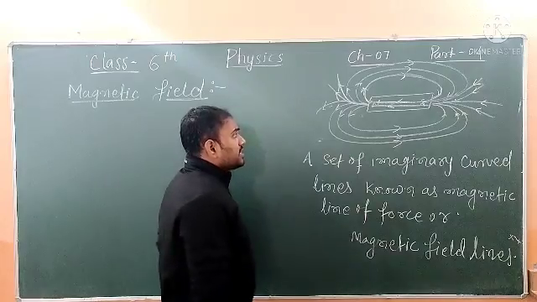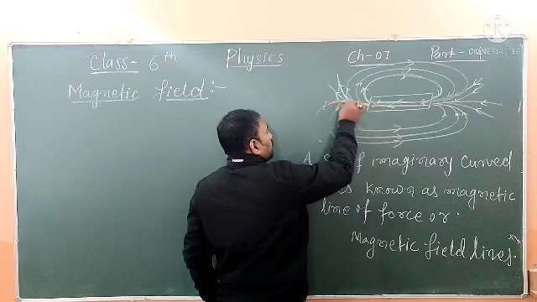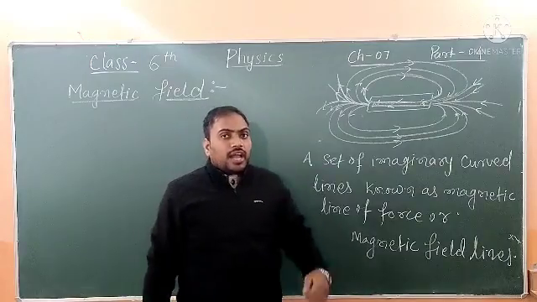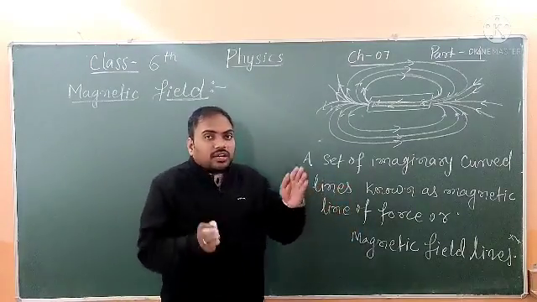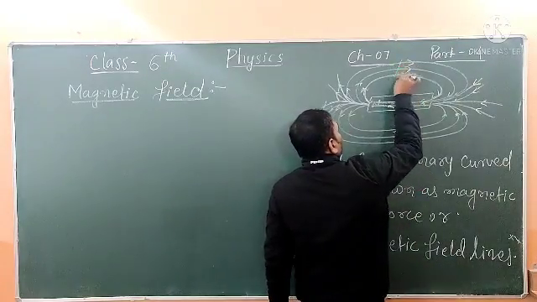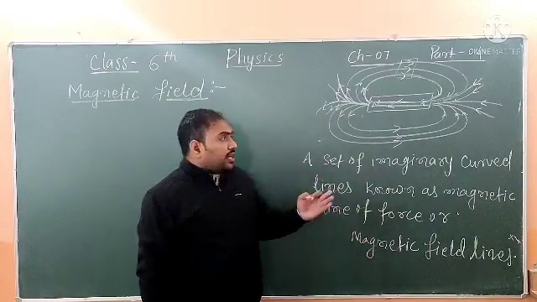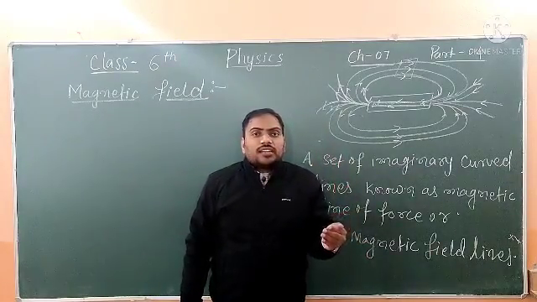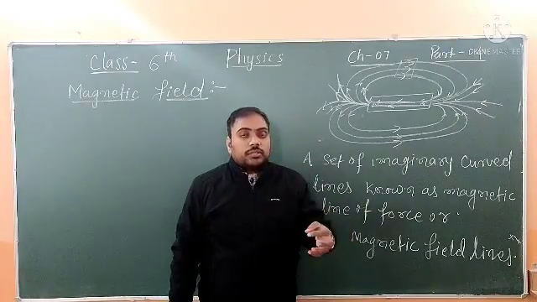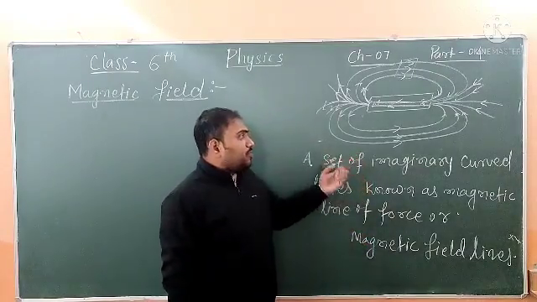The third property says that magnetic field lines are very close to each other at the poles. Means at the poles the magnetic field lines are closer, but in the middle they are far apart. So the next property says that the higher the number of magnetic field lines, the stronger the magnet will be. The magnetic strength will be higher. Okay, I hope you get it.